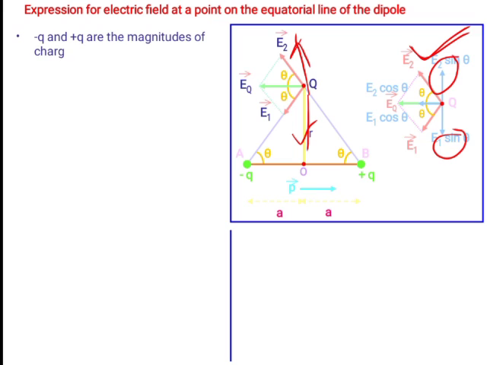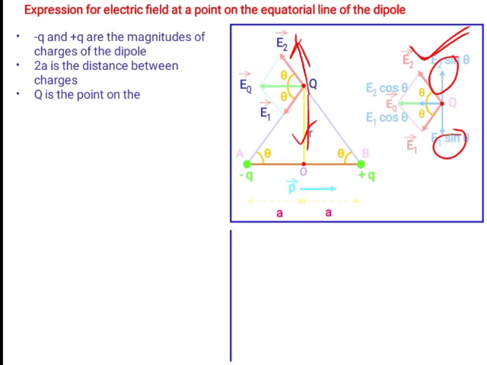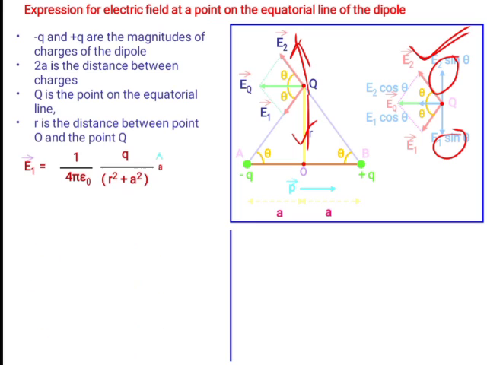Now minus Q and plus Q are the magnitudes of the charges of the dipole. 2a is the distance between the charges, Q is the point on the equatorial line, R is the distance between point O and the point Q. Then what is the electric field formula?